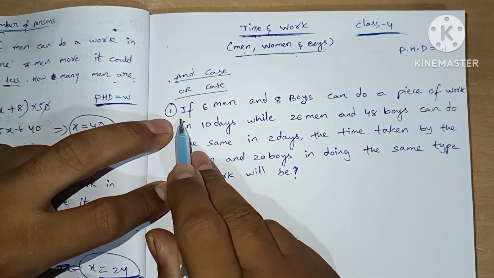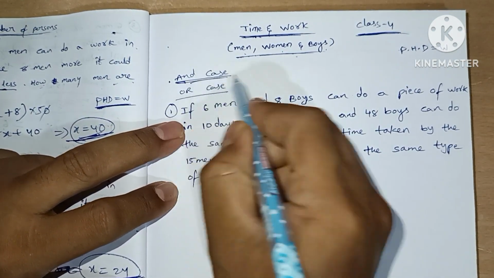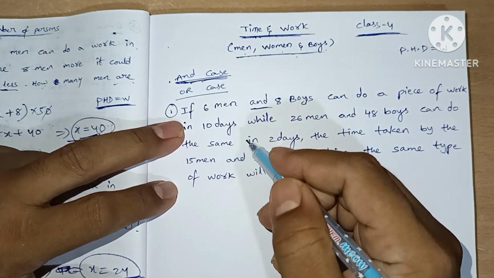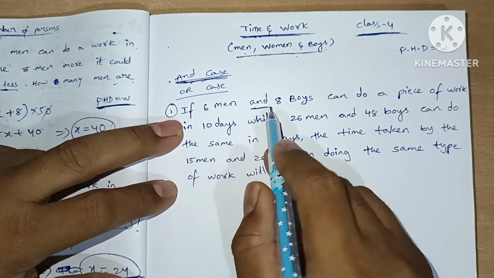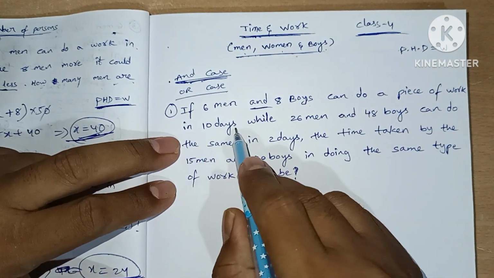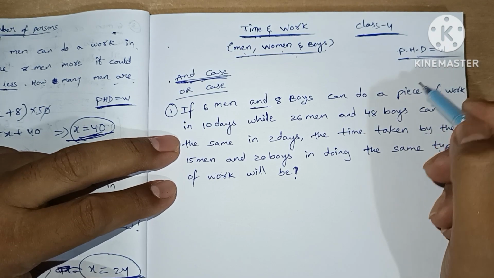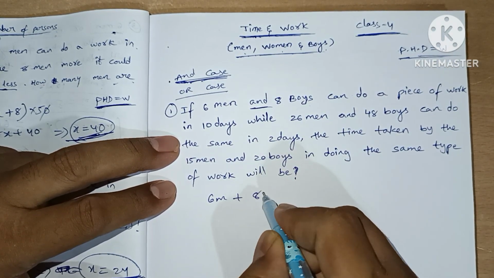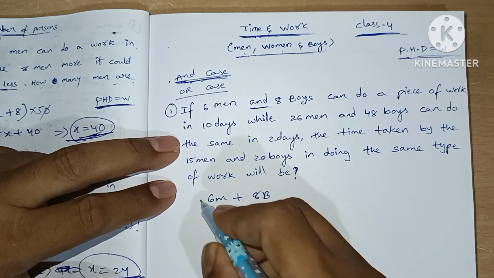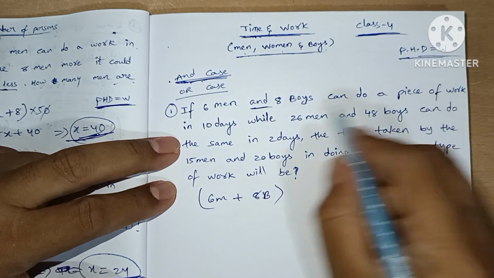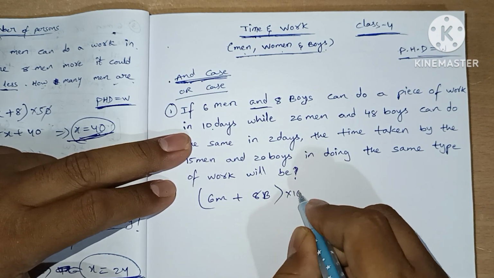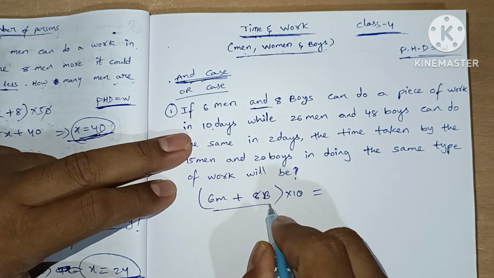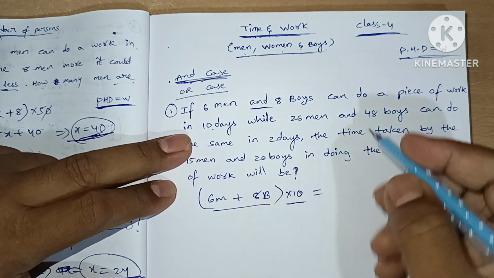Let's see the question. First question, we are using the AND case here. If 6 men and 8 boys can do a piece of work in 10 days, these persons can do a piece of work in 10 days. So the work is completed in 10 days by these persons.